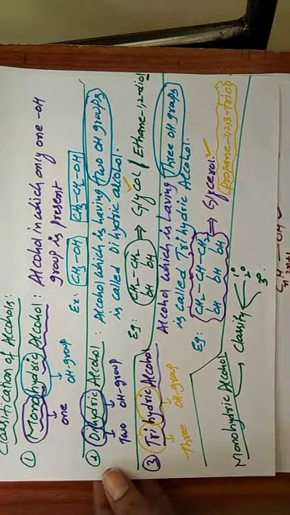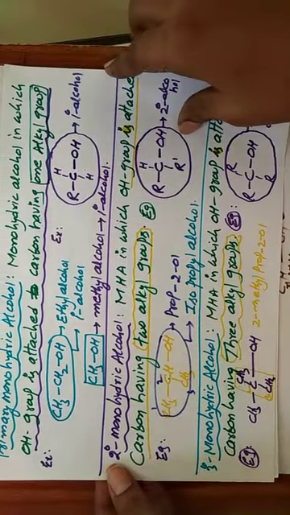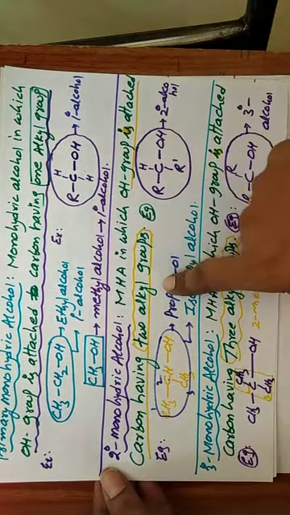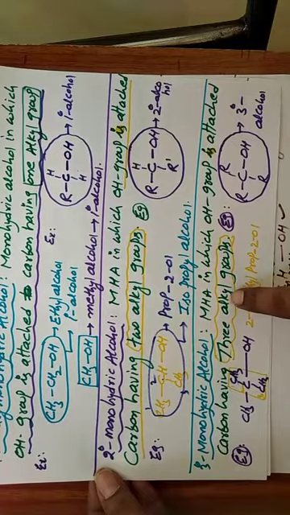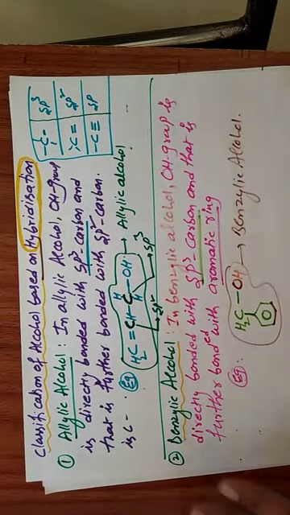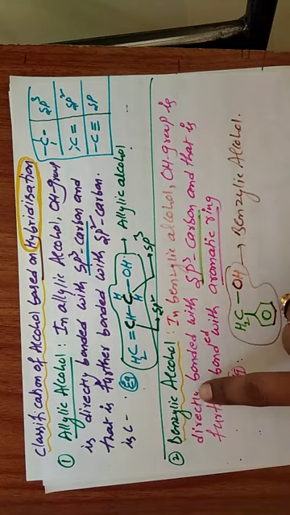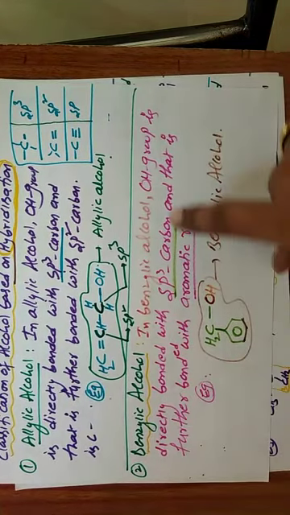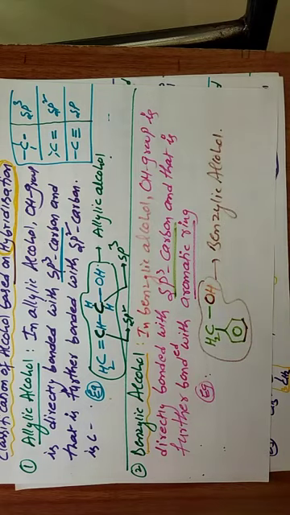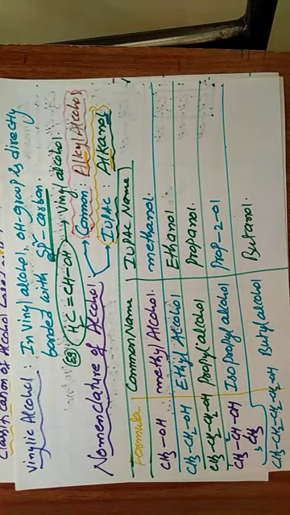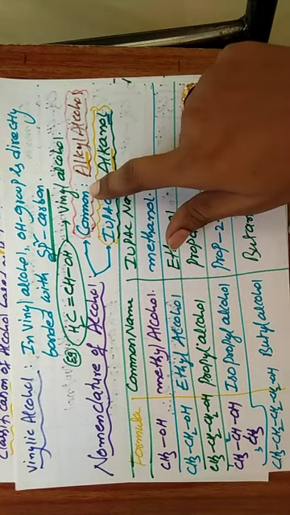Some other classification of alcohol based on hybridization: allylic alcohol, benzylic alcohol, vinyl alcohol. Next, nomenclature of alcohol: common system and IUPAC system, alkanol.